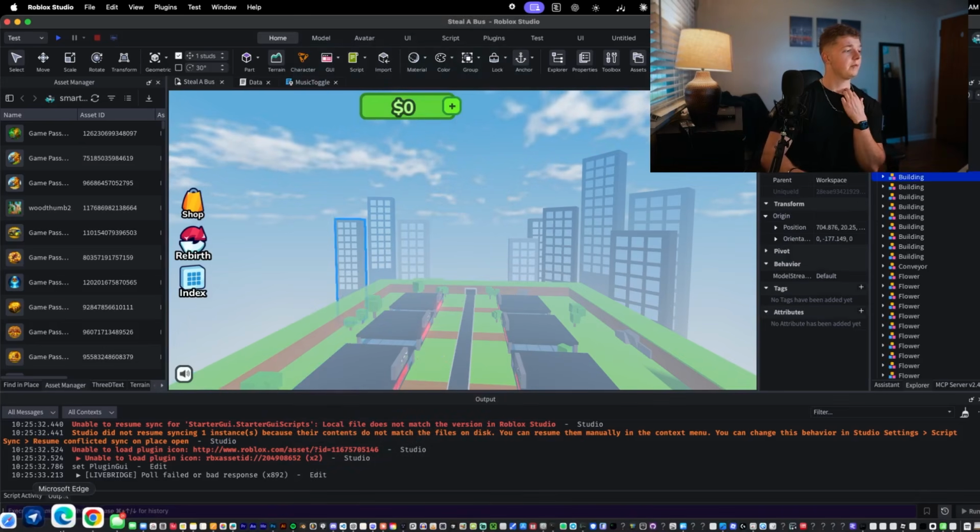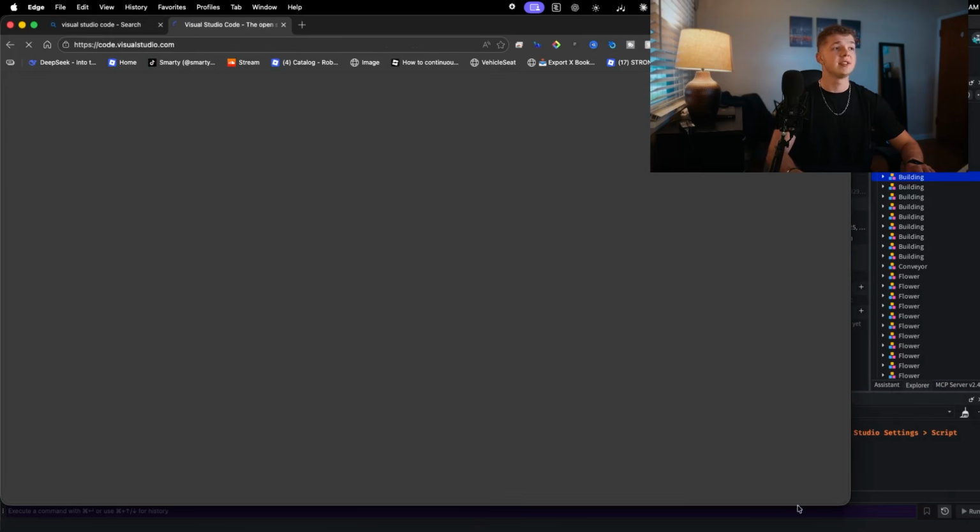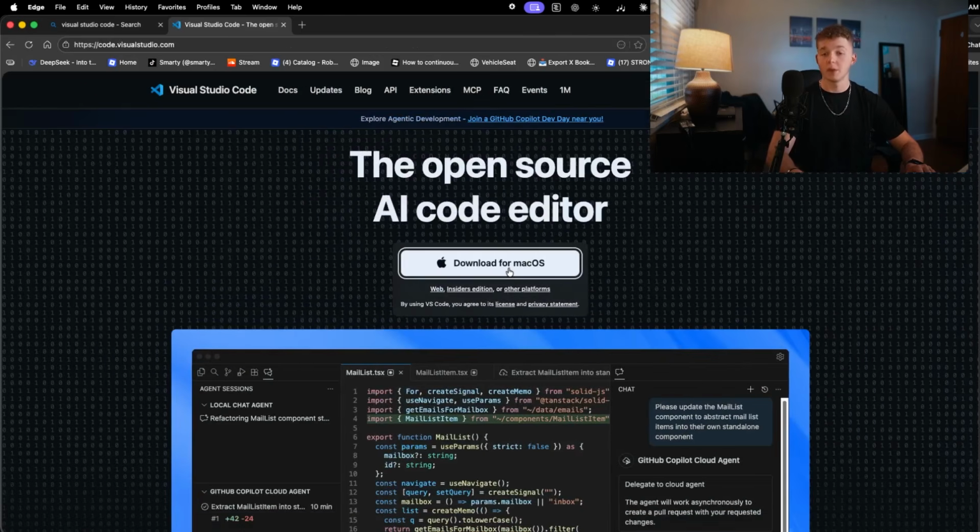All right, next. So there's two things that you need to do. The first thing you're going to need to do is download Visual Studio Code if you don't have it yet. So go to code.visualstudio.com. I will link that in the description. And then do download for Mac OS.